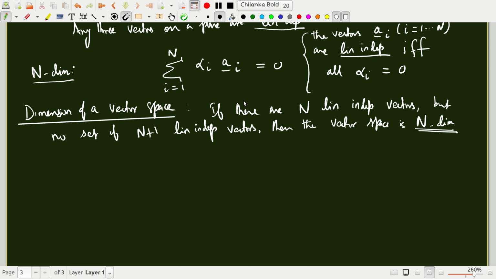To begin with, we are going to discuss finite dimensional vector spaces. What do we mean by finite dimensional? The vectors have i equal to 1, 2, 3, and so on up to n. n can be as large as you want, but it's still finite. Eventually we will go to infinite dimensional vector spaces.